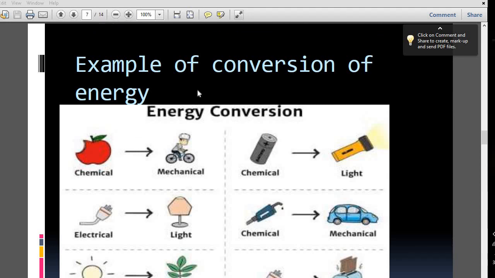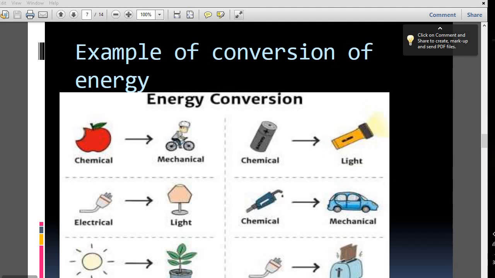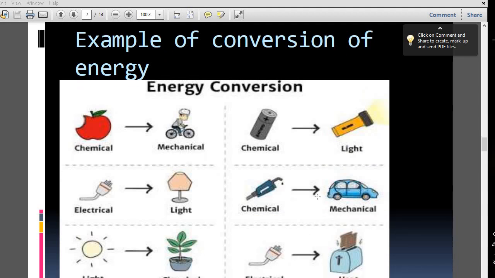Here are some examples of conversion of energy. Look, chemical energy from the apple gives you energy, and you use it as mechanical energy. When you ride the bicycle, the mechanical energy is converted to kinetic energy, because we have some energy. Look, there is chemical energy. Chemical energy is converted to light energy. Electrical energy is converted to light energy. Chemical energy is converted to mechanical energy here.